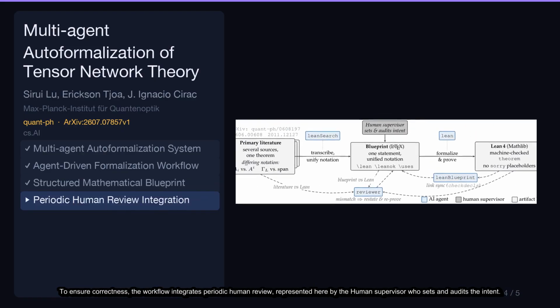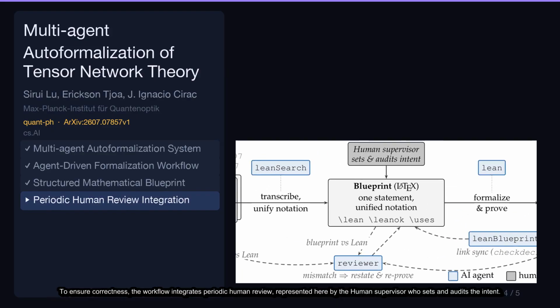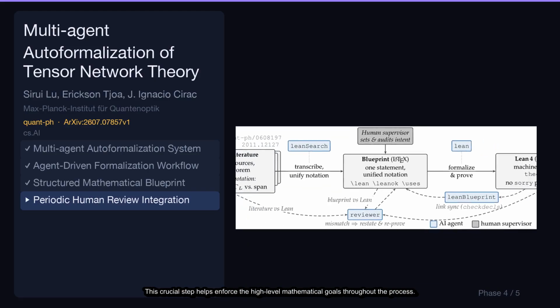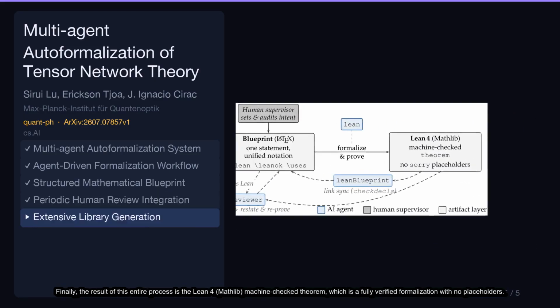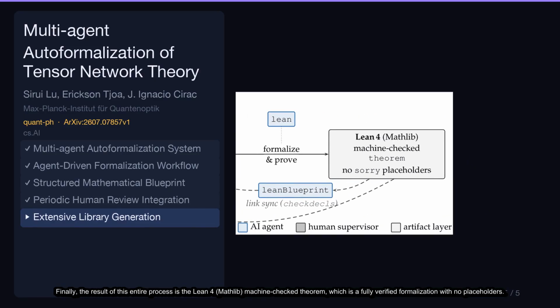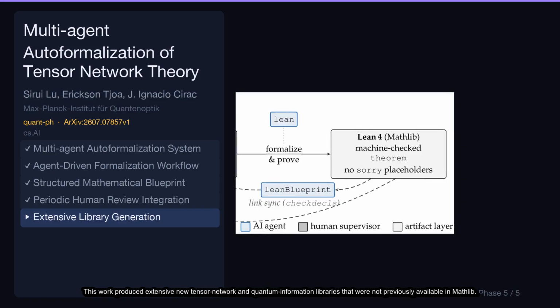To ensure correctness, the workflow integrates periodic human review, represented here by the human supervisor who sets and audits the intent. This crucial step helps enforce the high-level mathematical goals throughout the process. Finally, the result of this entire process is the Lean-4 MATLib machine-checked theorem, which is a fully verified formalization with no placeholders. This work produced extensive new tensor network and quantum information libraries that were not previously available in MATLib.